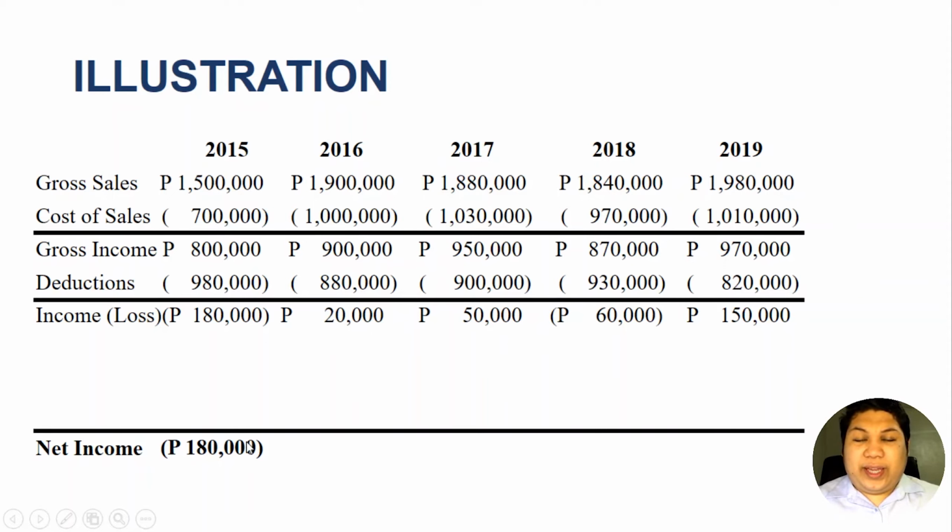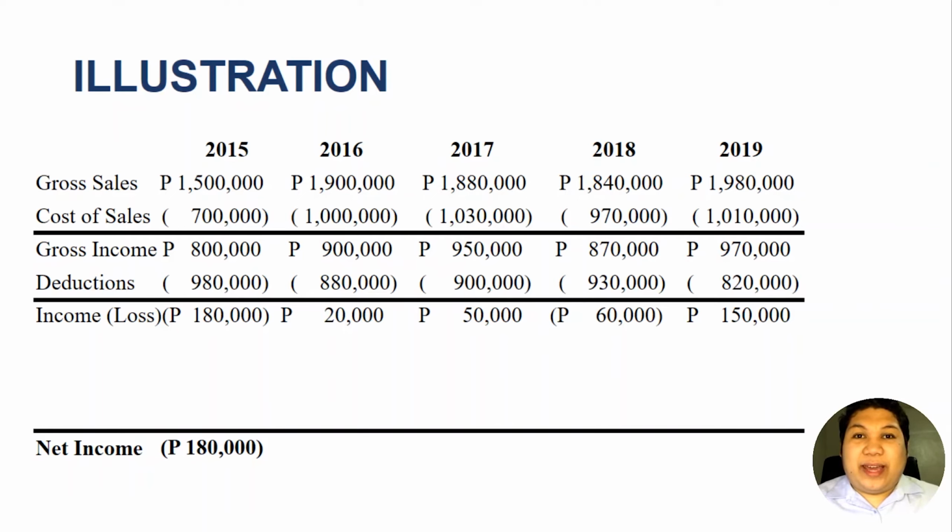And yes, in 2019 there is an income, but 2019 is already the 4th year after the loss was sustained. And as I have said, we can only carry over any net operating loss for the next 3 consecutive years. Therefore, any losses which cannot be absorbed in the next 3 years after the loss was sustained can never be deducted at all in 2019.